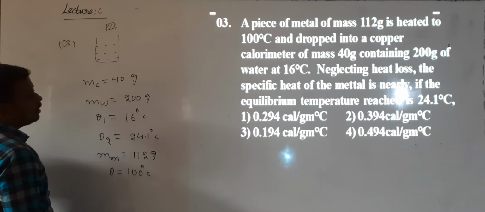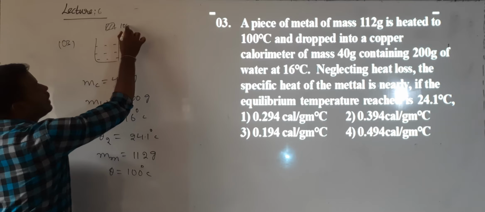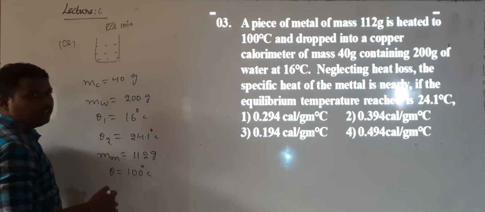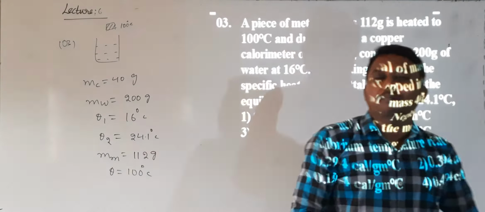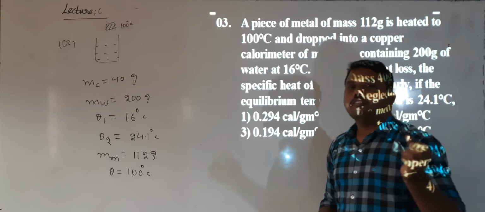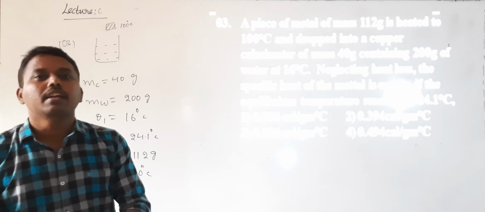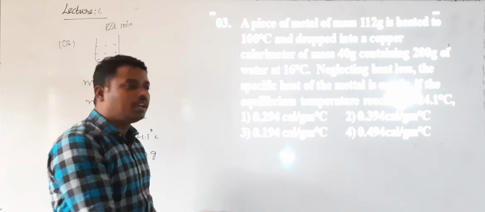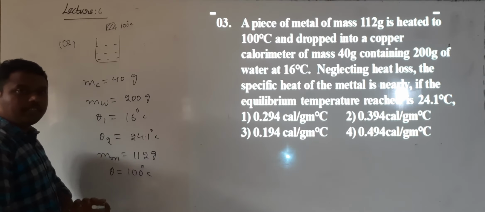Now what happened? Because of dropping this metal at 100 degrees, the calorimeter along with the water will get heated up. Because of the rise in temperature, heat is absorbed. Which one is absorbing heat? Calorimeter and water. So the temperature of the calorimeter and water increases from 60 to 24.1 degrees Celsius.